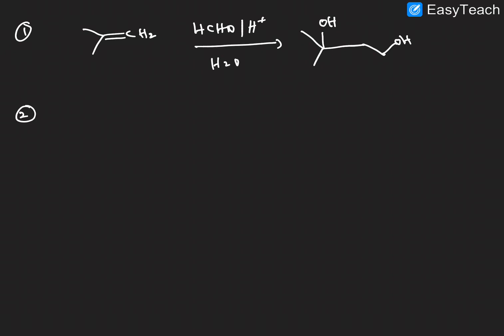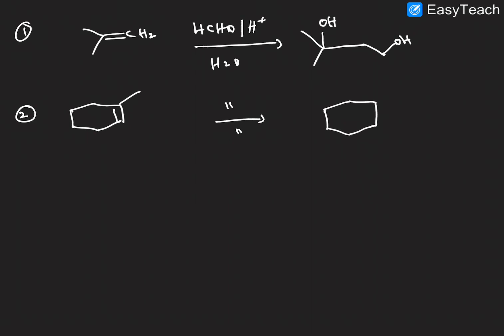Example 1: this is the alkene, this is CH2, right? By using the reagents HCHO in the presence of acidic medium and H2O, here we get the OH and the CH2OH addition. This is CH2OH, right? Next one, the same reagent.